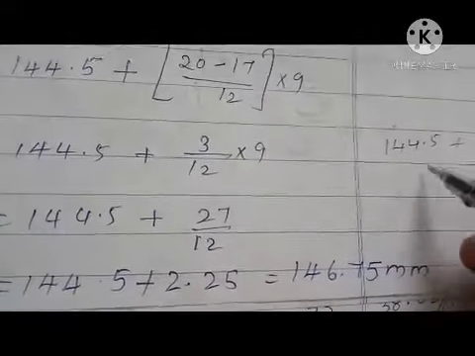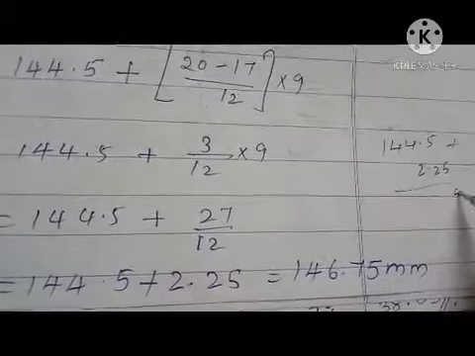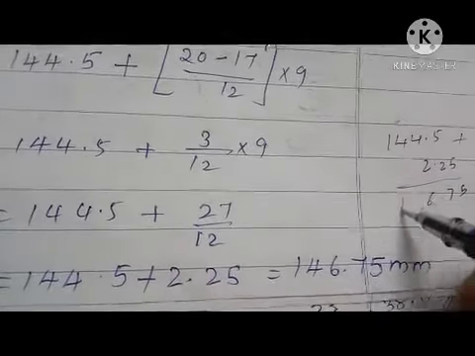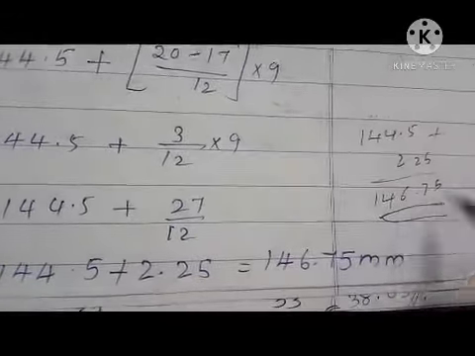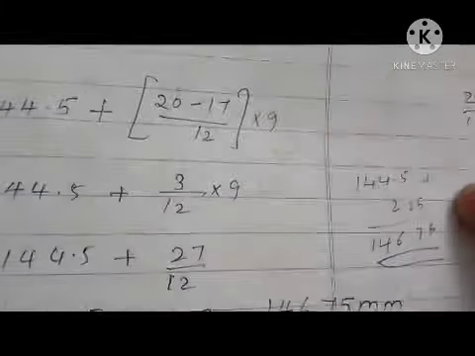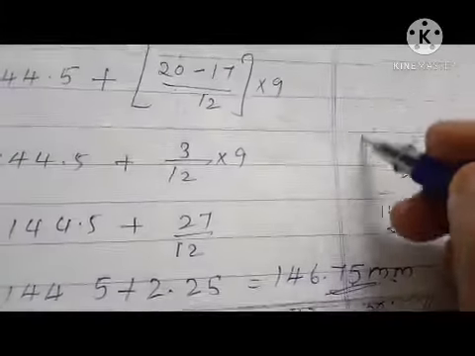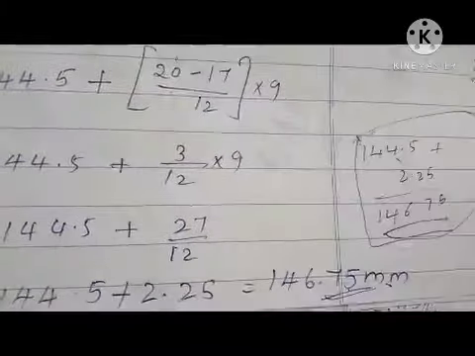144.5 plus 2.25. Like this we have to put. Then 5, 7, 6, 1, 4. So 146.75 millimeter is the answer. 146.75 millimeter. In this way we have to add the decimal numbers.